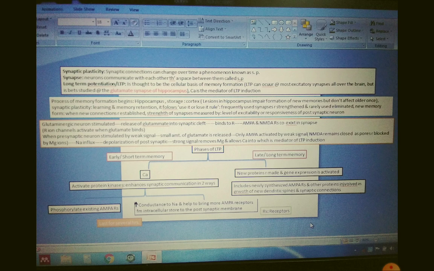In the late phase, or long term memory, new proteins are made and gene expression is activated, which includes newly synthesized AMPA receptors and other proteins involved in the growth of new dendritic spines and synaptic connections. Here I have denoted RS, which denotes receptors. So this is the very molecular level of memory formation. I will try to simplify things more in later upcoming videos. Thank you.